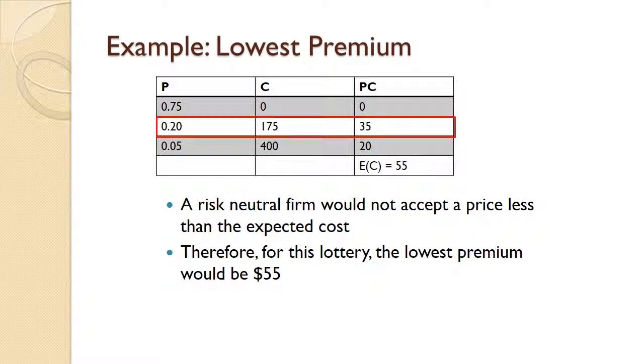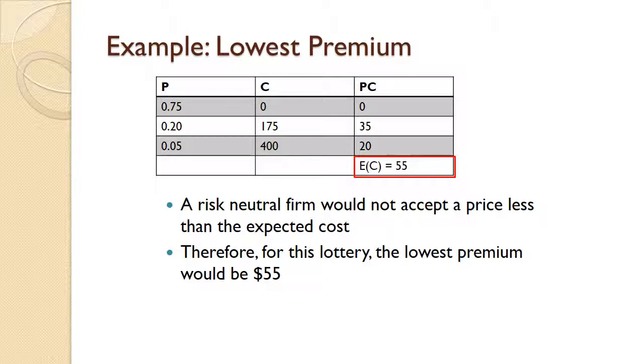There is a 20% chance that the firm has to cover $175 in repair costs. 20% times 175 is 35. Finally, there is a 5% chance that the firm will have to replace the bike altogether, which would cost $400. 5% times the $400 cost gives us $20.